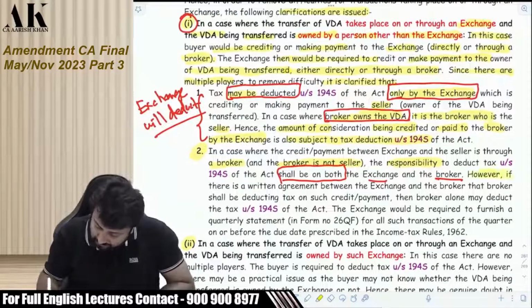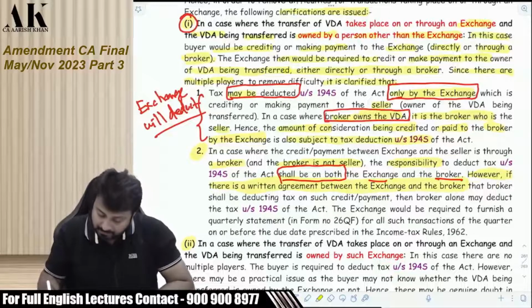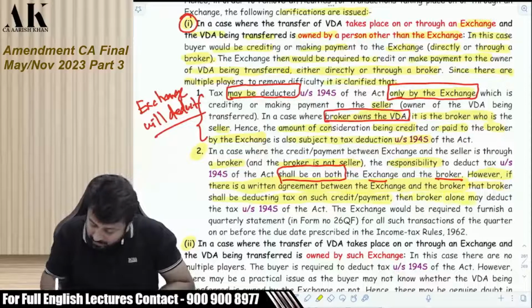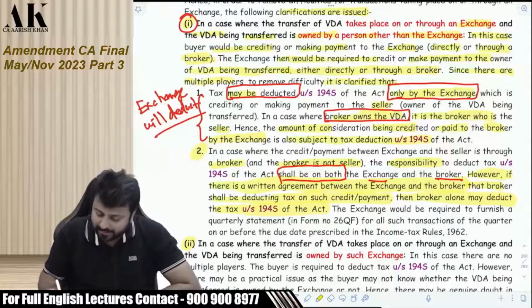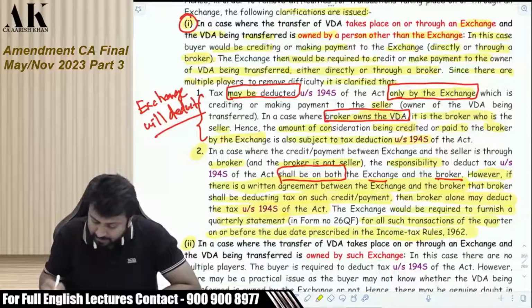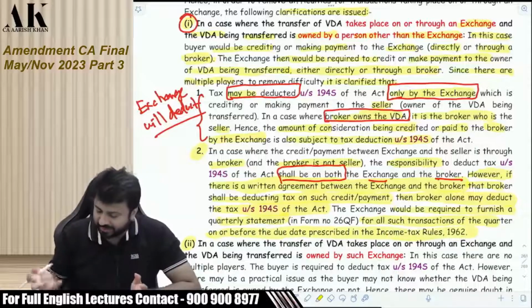However, if there is a written agreement between the exchange and the broker that the broker shall be deducting tax on such credit or payment, then the broker alone may deduct the tax under 194S of the Act. The exchange would be required to furnish a quarterly statement for all such transactions of the quarter on or before the due date prescribed in the income tax rules.